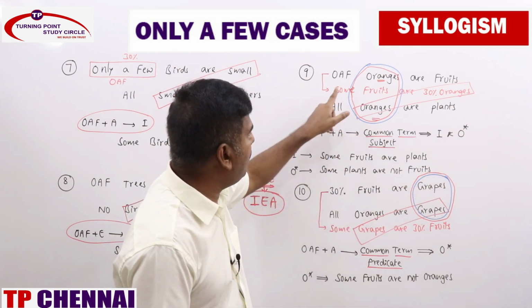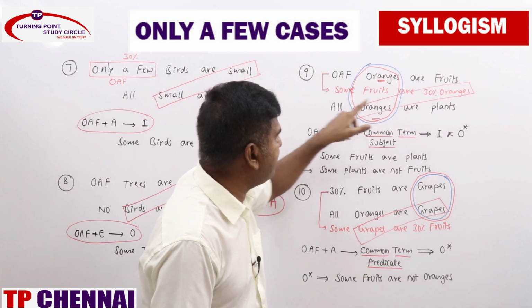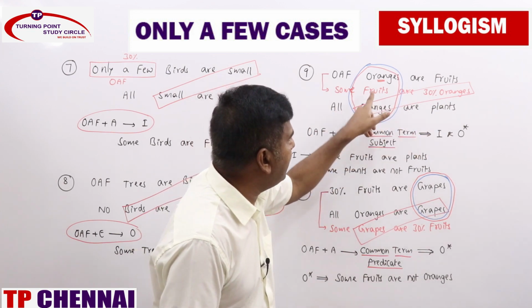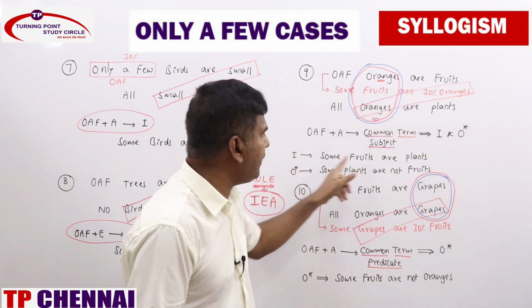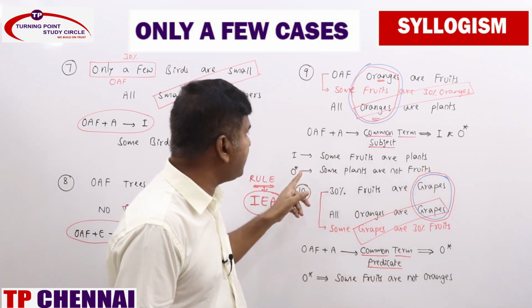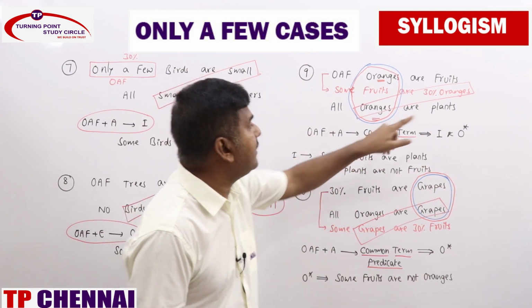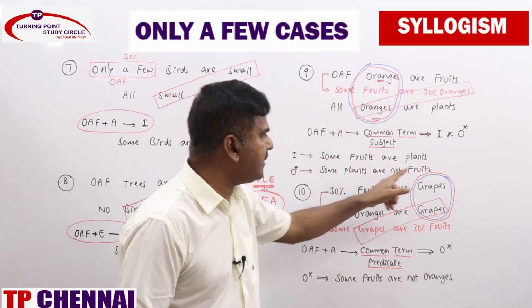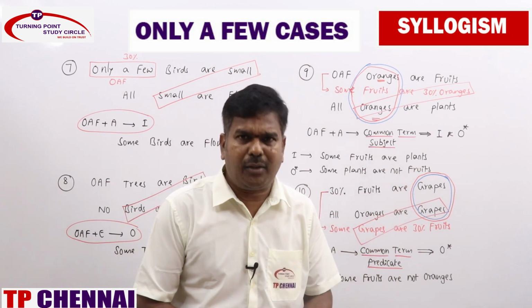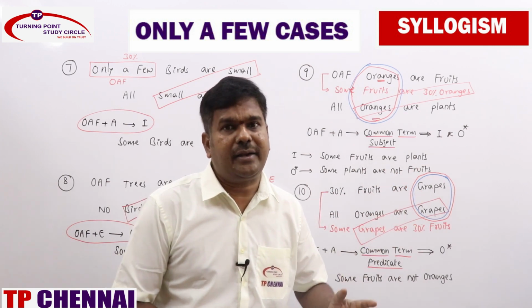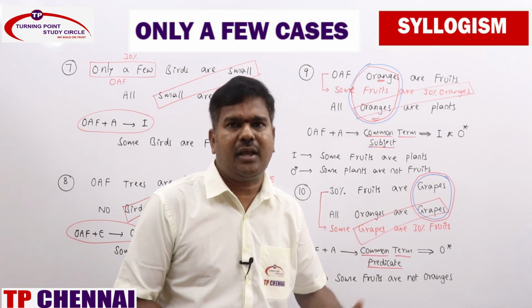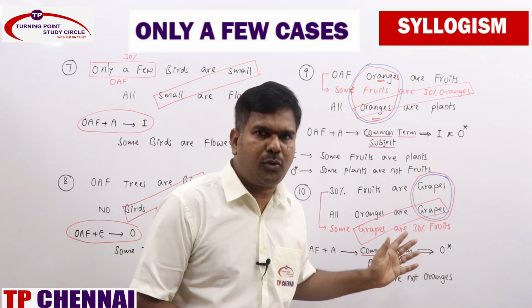Now what are all the answers you will be getting, ma'am? Some fruits are 30% oranges, all oranges are plants. Some fruits are plants, I statement. And O statement, O reverse you need to get: some plants are not fruits. Ma'am, are you getting? Initially it takes time, ma'am. Later on you can make it very, very fast based on the analytical method, based on rules.